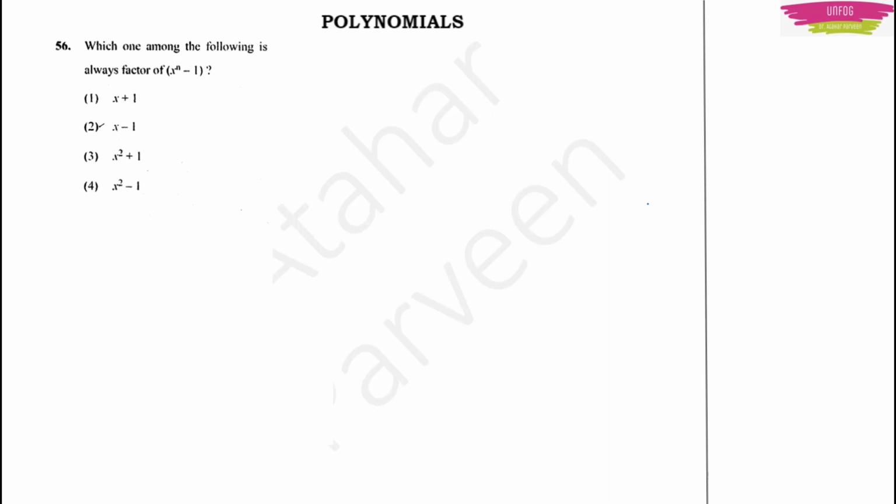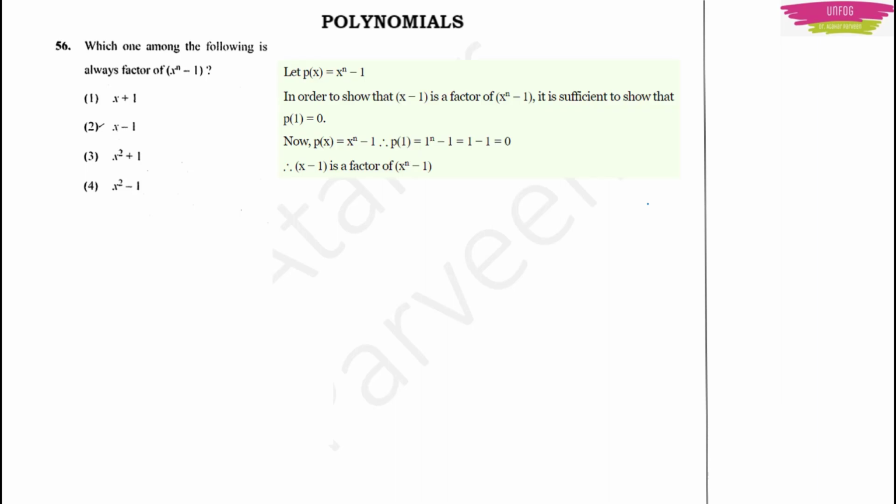Next question. This question is also from polynomials. Which one among the following is always a factor of x to the power n minus 1? See, if it is always a factor of x to the power n minus 1, you put x is equal to 1 first. If you put x is equal to 1, you should get 0. If you are getting 0, then whatever the answer is, that is the factor. If you are putting 1, then you are getting 0. That means your x should be equal to 1. So x is equal to 1 means x minus 1 is equal to 0. That is your equation, which is the factor for the given expression. Okay. So option 2 will be the right answer.